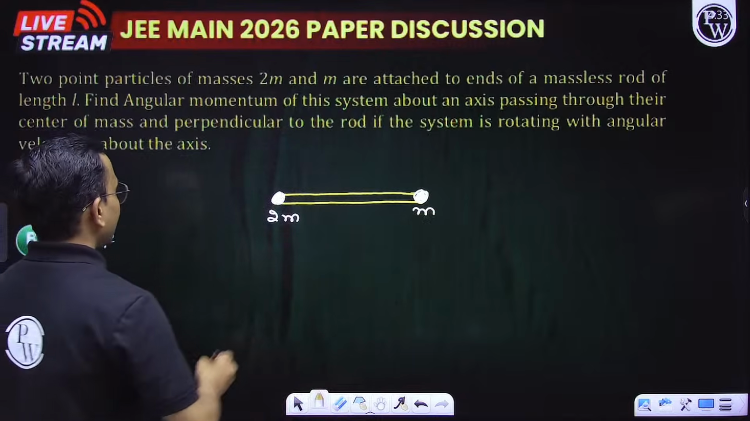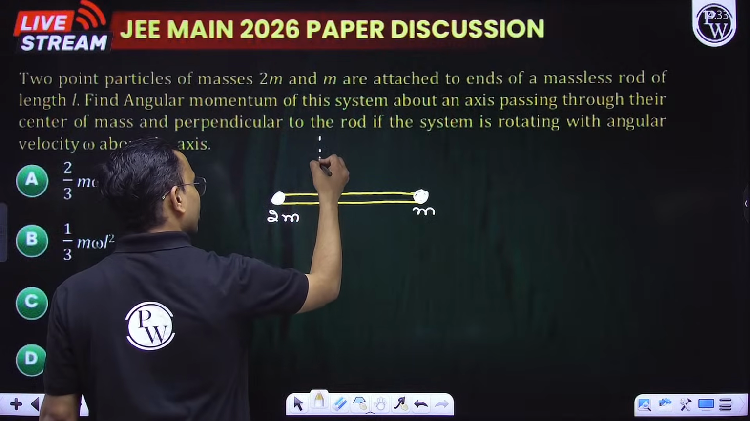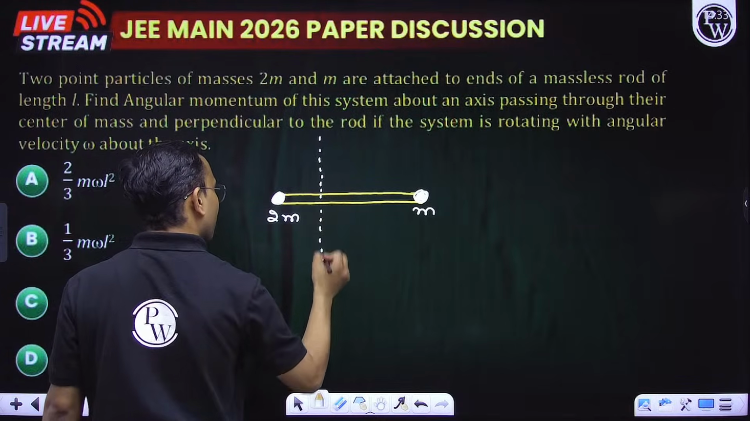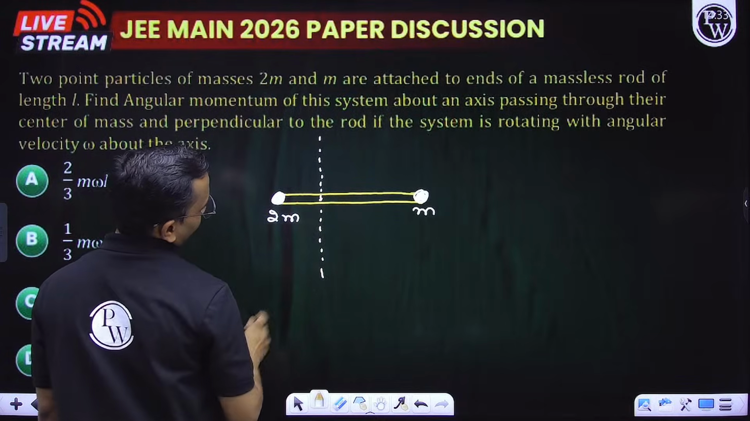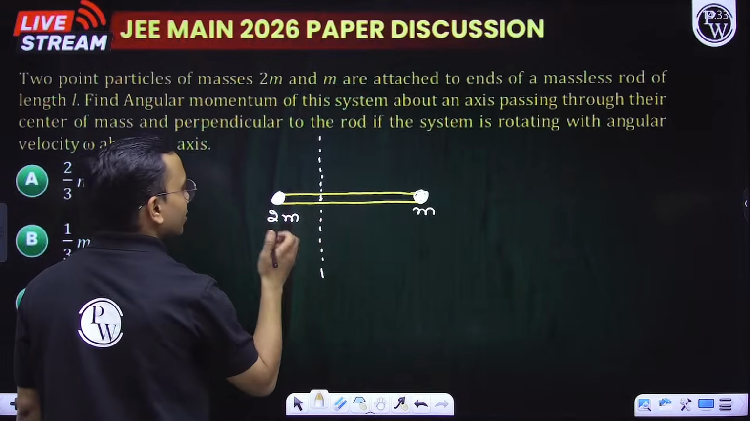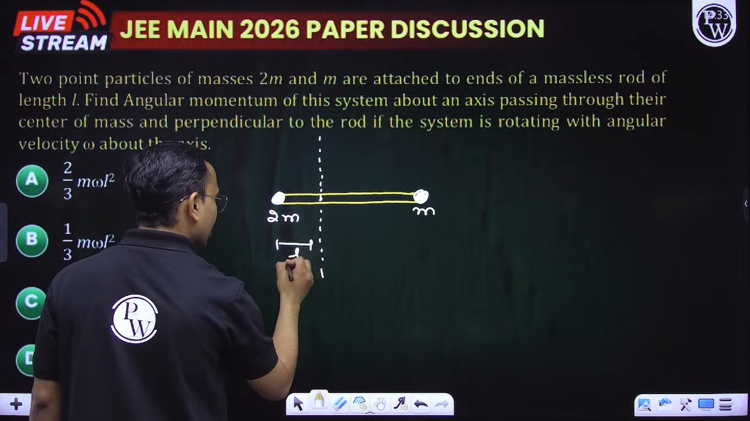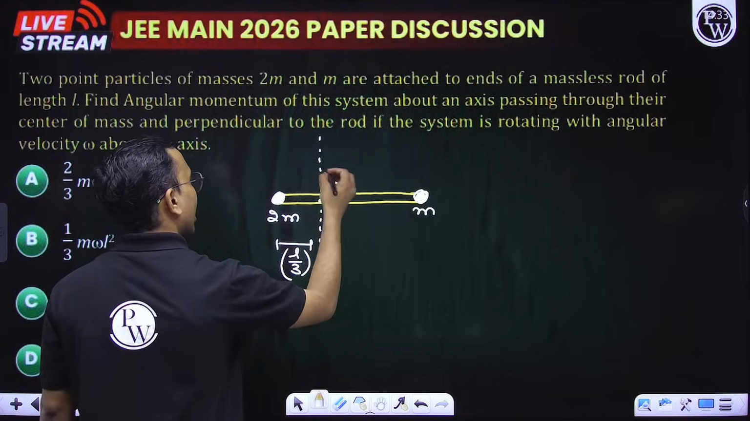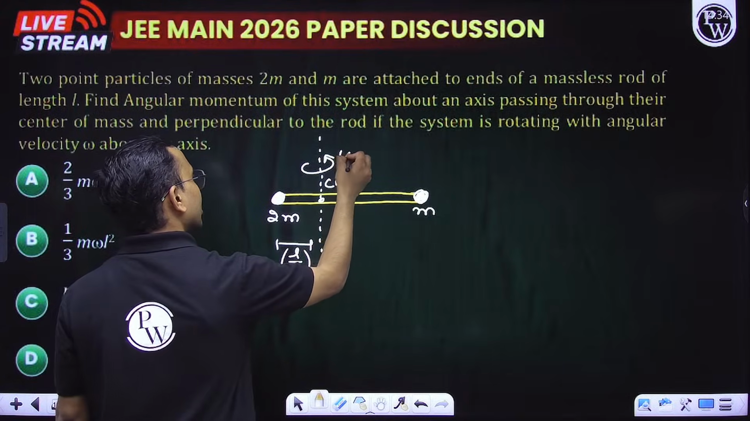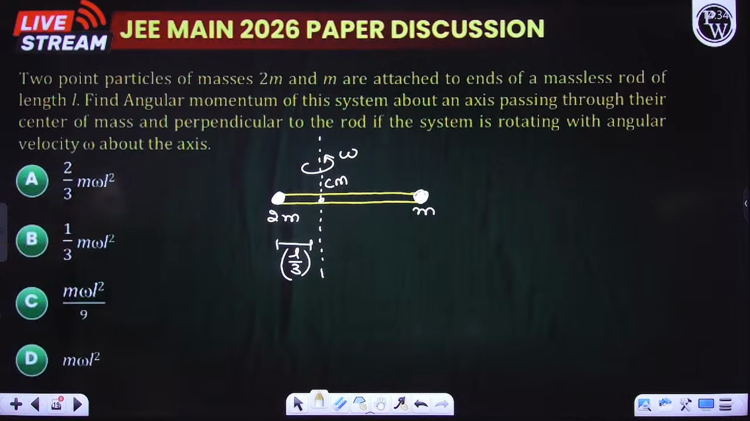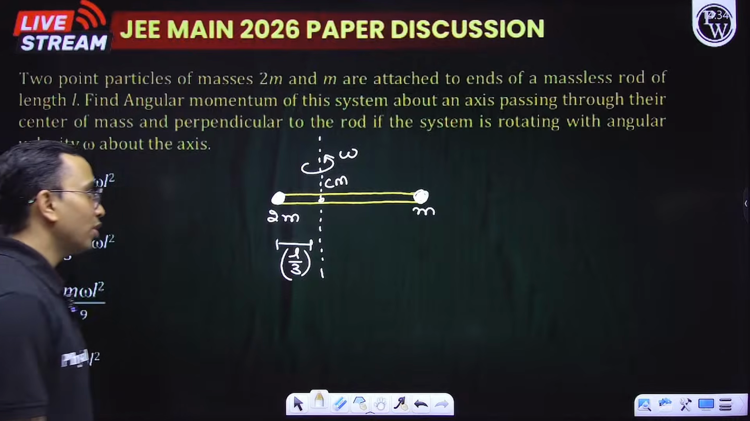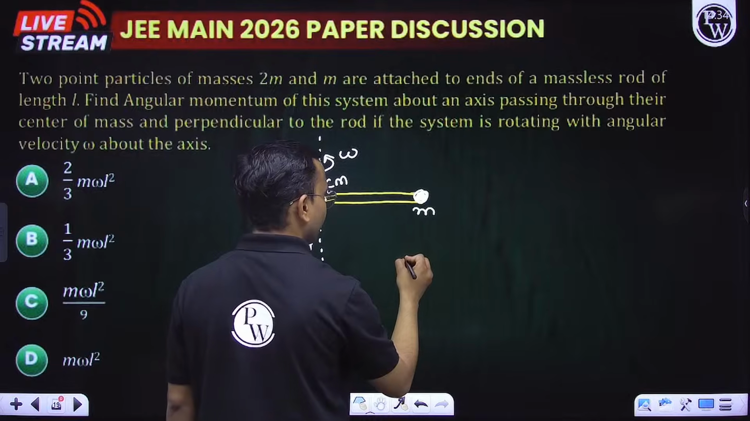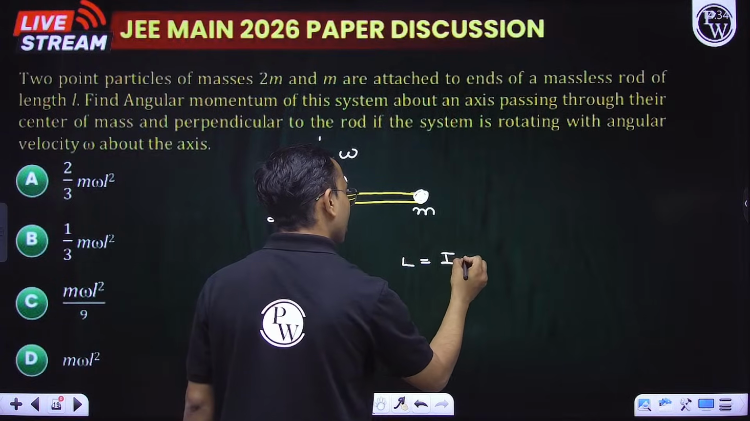Now it rotates about the center of mass. So the center of mass will be somewhere here. What will be the distance? m into L divided by 3m, so this is L by 3. This is my center of mass, and about this it is rotating like this with angular velocity omega. We need to find the angular momentum. So how do we write the angular momentum? Simple, L equals I omega.